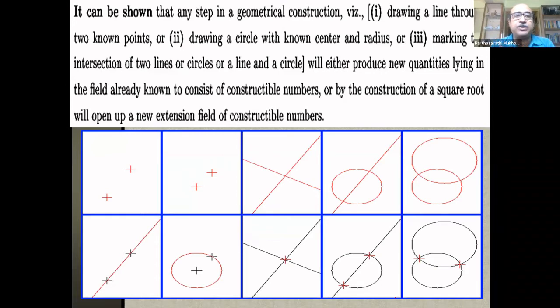So drawing a line through two points, drawing a circle with center and radius, marking the intersection of two lines, two circles, or a line and a circle. But this will produce new quantities that lie in the field already known to consist of constructible numbers, or may open up by a square root of some constructible number, a new extension field. It's very easy to understand that when you have two linear equations, you solve them.